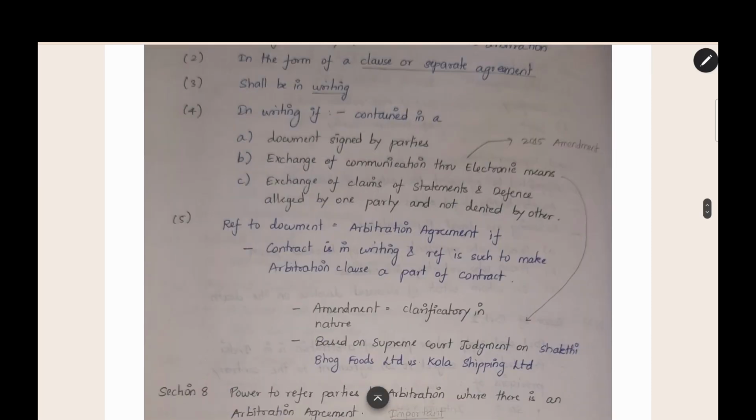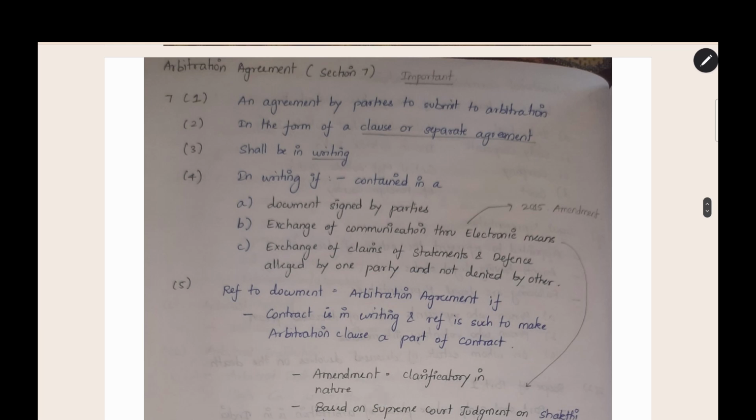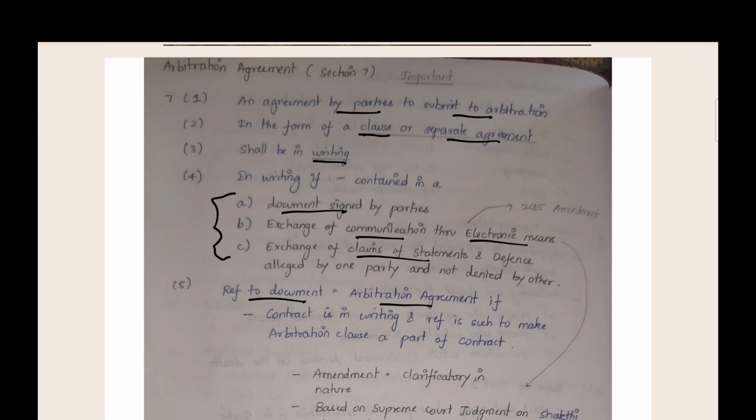Now, this section, section 7, is over. Let's recap once again what we have seen in the section. It is an agreement by parties to submit to arbitration. It may be in the form of a clause in the main contract, or it may be a separate agreement also. It should be in writing. It may be a document signed by parties, or a WhatsApp message or electronic communication, or exchange of statement of claim and defense. If it comes under any one of the three, it will be considered as writing. And then reference to a document: you are giving reference of an extra, separate document, and the intention is to make it a part of the contract. Now it is also a valid arbitration agreement.